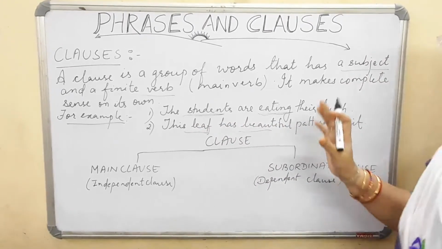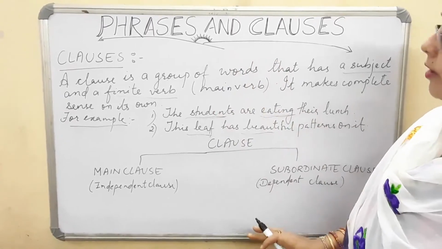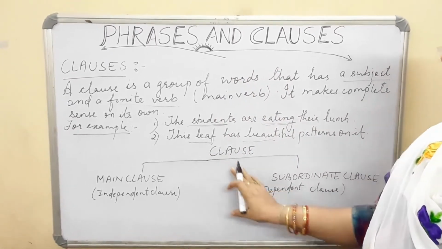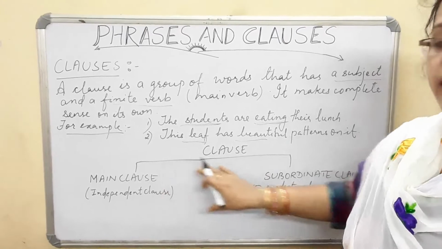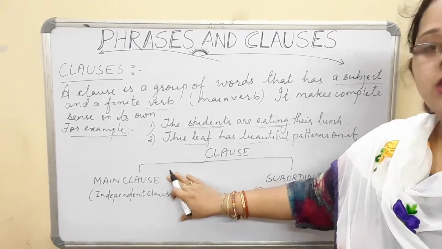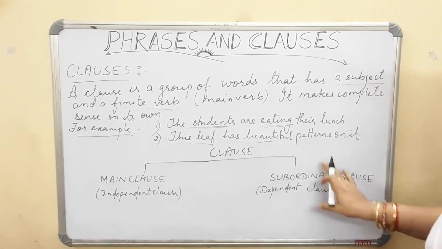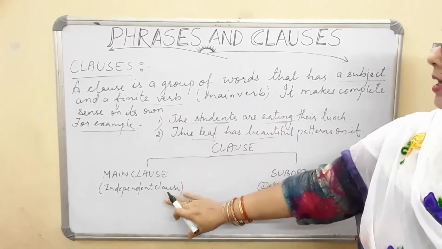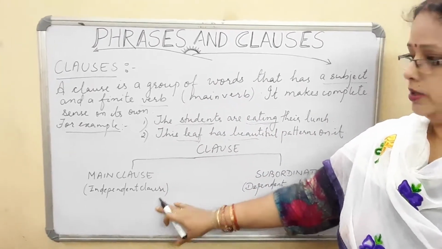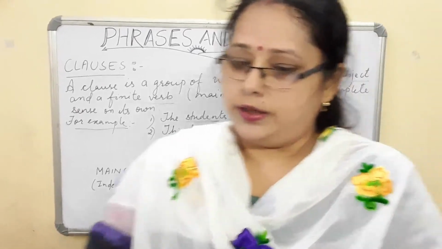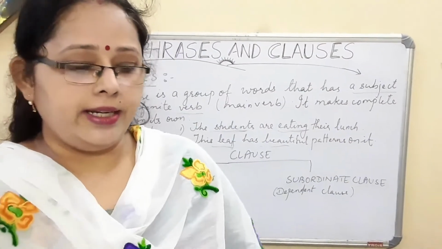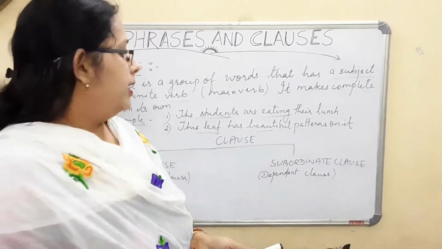Now if we see the classification of clauses, clauses have two types, that is main clause and subordinate clause. Main clause means independent clause and subordinate clause means dependent clause, that means it has to depend on the main clause, that is the independent clause. Further we will see what we mean by the main clause or the subordinate clause.